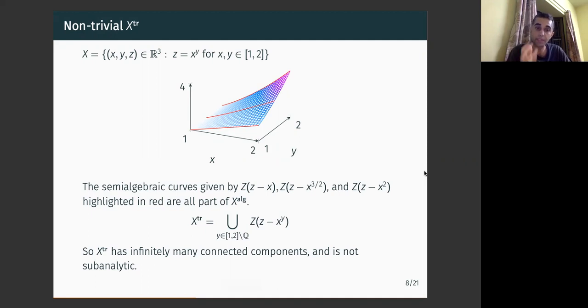In particular, you see this transcendental part has infinitely many connected components, and is not subanalytic, because bounded subanalytic sets have only finitely many connected components. People who see where this is going will know that I'm soon going to consider X definable in an o-minimal expansion of the real field, and such X have only finitely many connected components. So this shows us that even though X might belong to a special class of sets, the transcendental part of X may not be in that special class of sets.